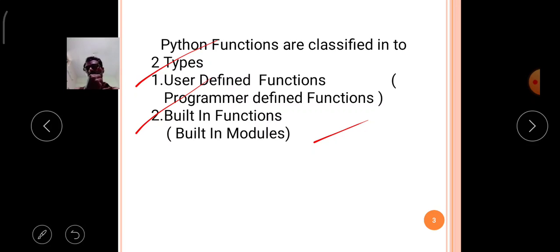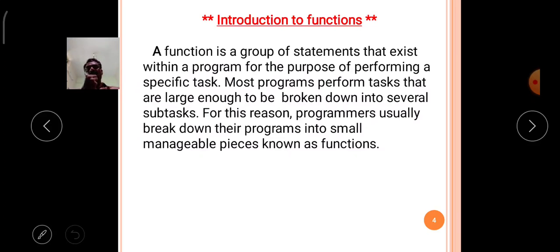Number one, user defined functions. Number two, built-in functions. So in today's class we will discuss the importance of functions and the importance of user defined functions, and we will discuss the first concept of user defined functions in Python. In the next class we will discuss the remaining concepts of user defined functions and some built-in modules in the Python language.